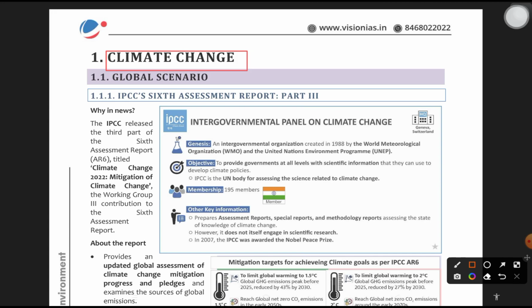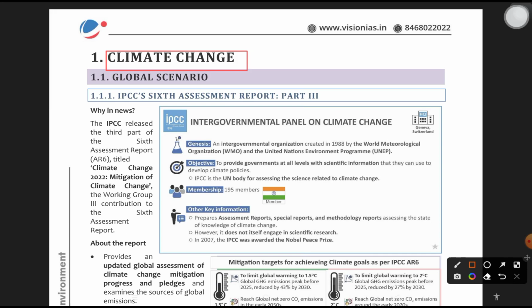These shifts may be natural, such as through variations in the solar cycle. But since the 1800s, human activities have been the main reason of climate change. Even though climate change could happen in natural ways like variations in the solar cycle, since the 1800s human activities have been the main driver of climate change, primarily due to burning fossil fuels like coal, oil and gas. Burning fossil fuels generates greenhouse gas emissions.